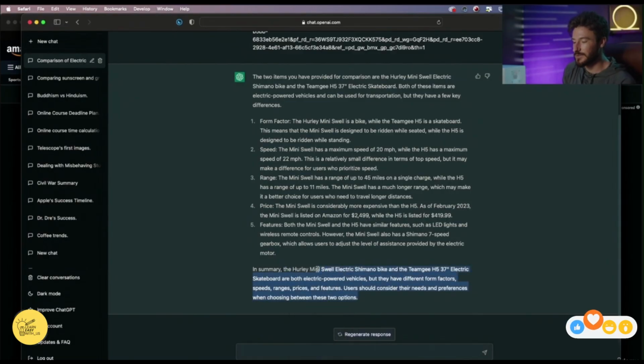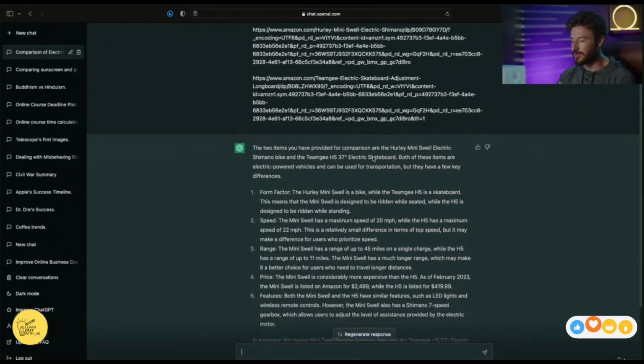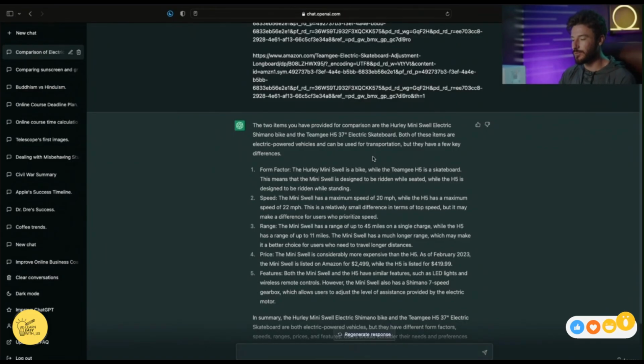So I know from personal experience, going through and looking at Amazon items, for example, trying to find out which one you want to buy takes a ton of brain power and time of having two tabs open on your web browser to find which one is going to be most well suited for you. And just in a few seconds, ChatGPT took all that time needed and gave us a very practical and concise list to help us make better decisions. So we just went through our two examples of this tool breaking things down and comparing and contrasting them.